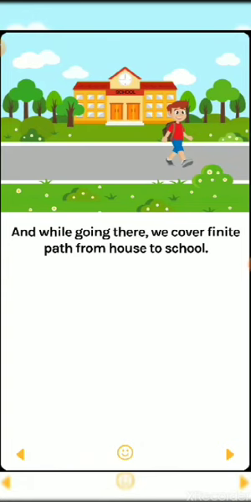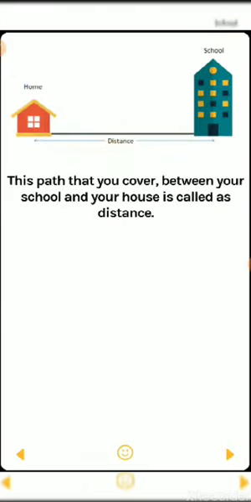So there must be a particular path between your home and your school, through which you come to school and go back to your home again. This path that you cover between your school and your house is called distance. The path which you follow from your home to school or from school to home is called distance.